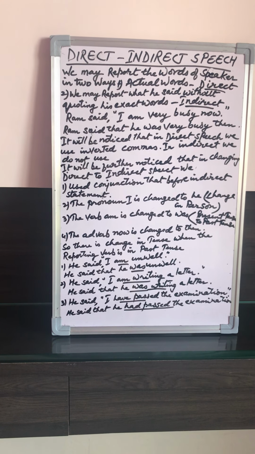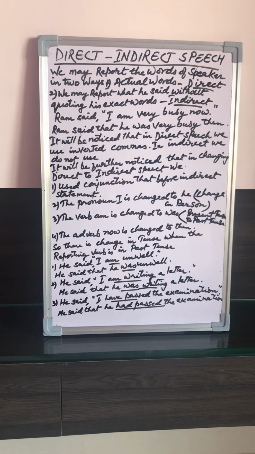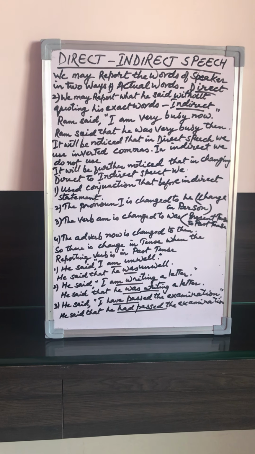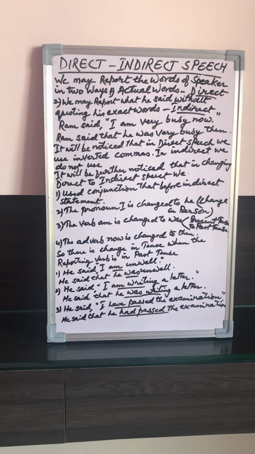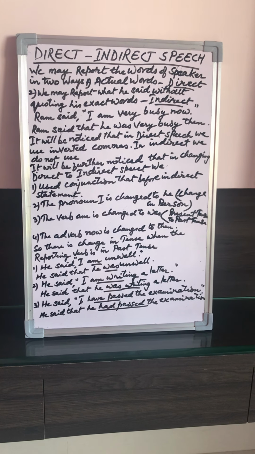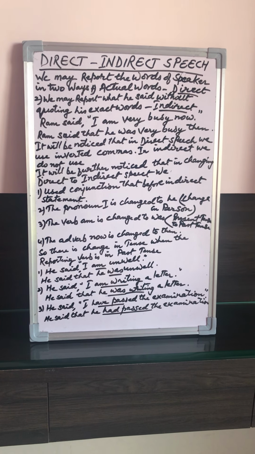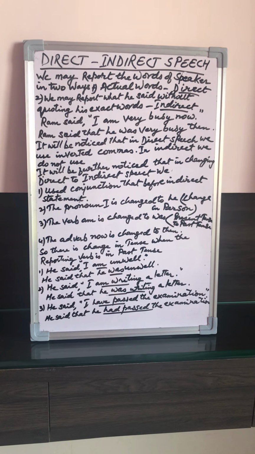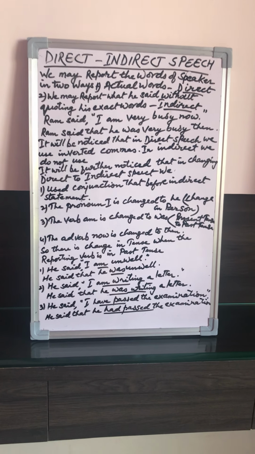The changes do not occur if the speech is reported during the same period or at the same time. Example, he says, "I am glad to be here this evening." Because the reporting verb "says" is in present tense, it is not going to change in the indirect speech. It will remain as it is. He says he is glad to be here this evening. Similarly, this and these are changed to that and those unless the thing pointed out is near at hand at the time of reporting the speech.